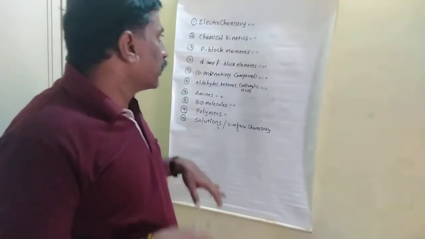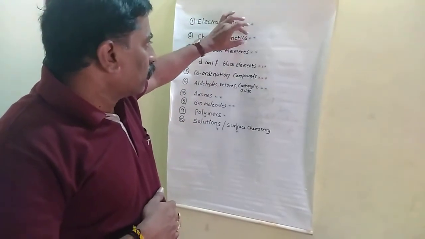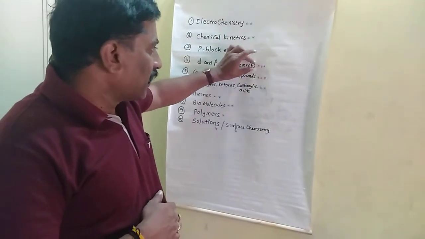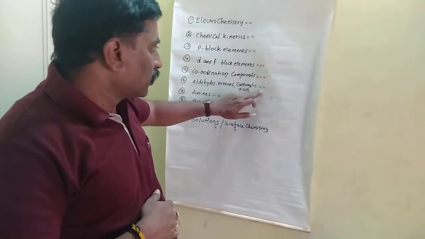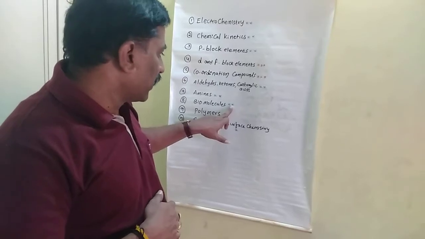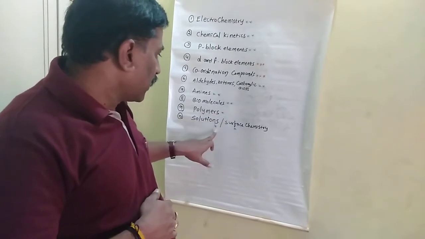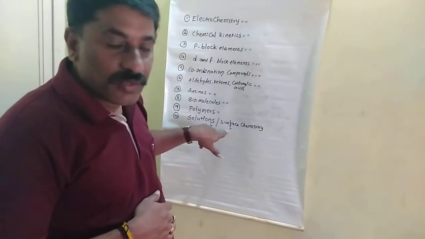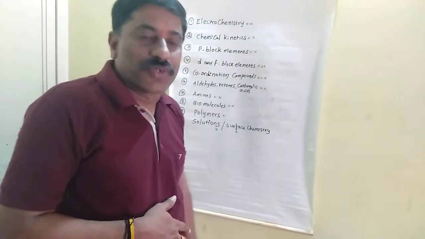Overall how many, check it once. 2 plus 2 is 4, 4 plus 2 is 6, 6 plus 3 is 9, 9 plus 3 is 12, 12 plus 2 is 14, 14 plus 2 is 16, 16 plus 2 is 18, 18 plus 1 is 19, 19 plus 1 is 20, plus 1 is 21.